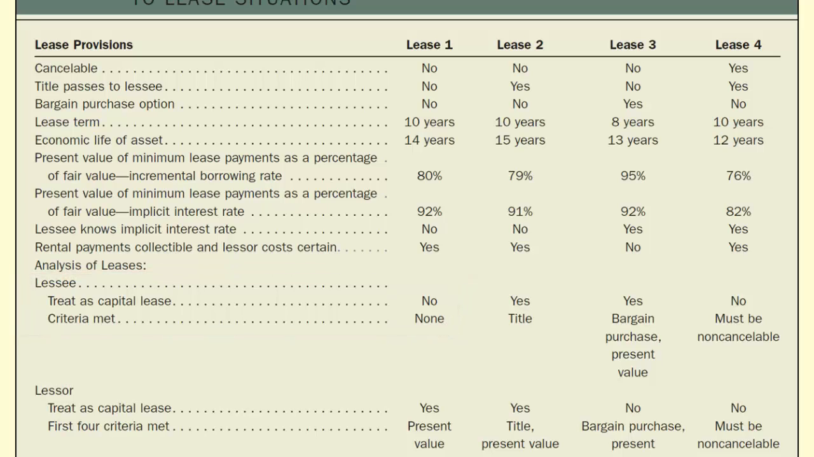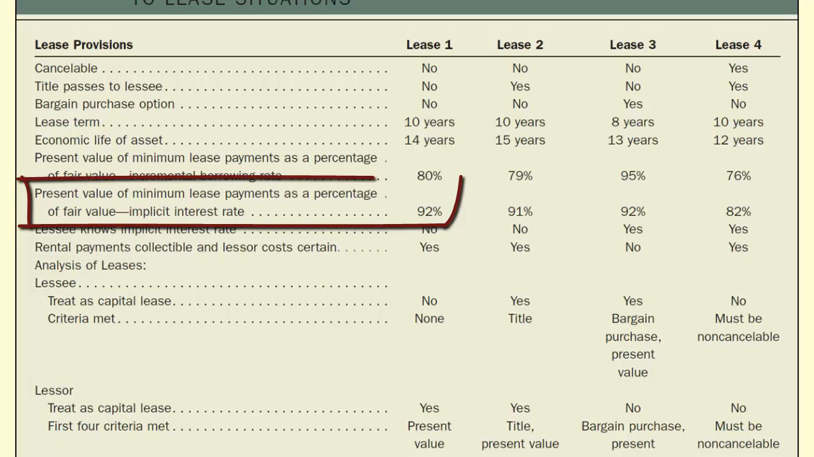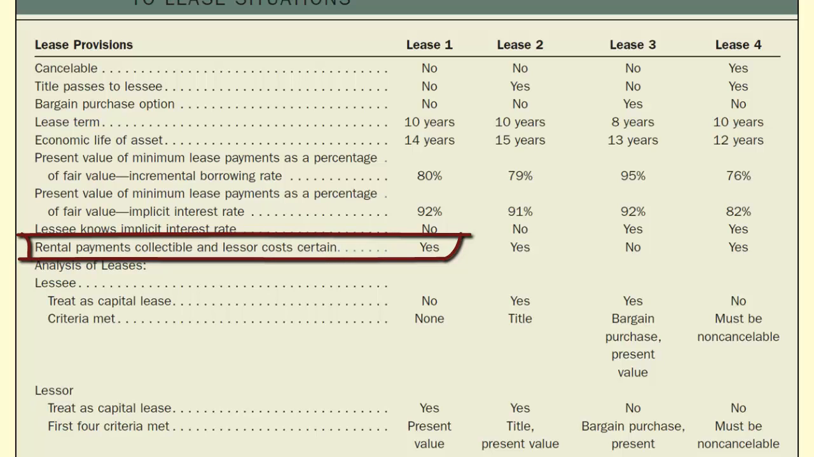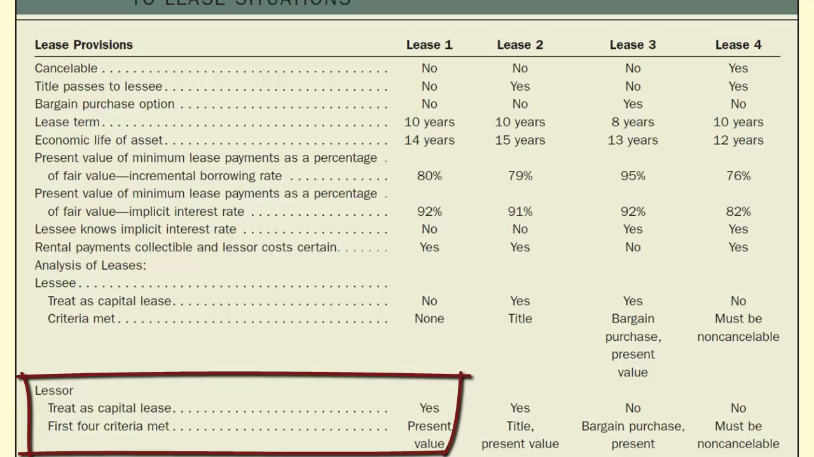Now let's look at lease 1 from the perspective of the lessor. The first three criteria are not met, as in the case of the lessee. However, the lessor uses its implicit rate to calculate the present value of the minimum lease payments and finds this to be 92%. Since this exceeds the threshold, that criterion is met. Before classifying the lease as capital, the lessor must also consider the two revenue recognition criteria. The information states these criteria are met, so the lessor classifies this lease as a capital lease.